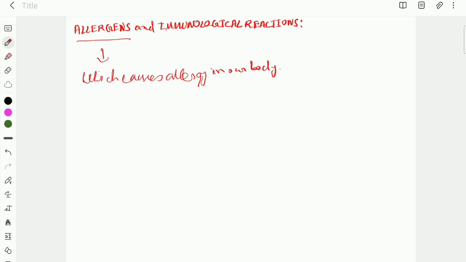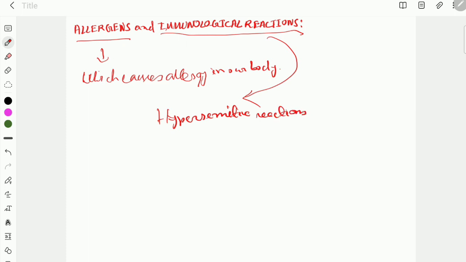So now we'll discuss the immunological reactions. Immunological reactions, or hypersensitive reactions, are those reactions which cause various allergic conditions and autoimmune diseases.